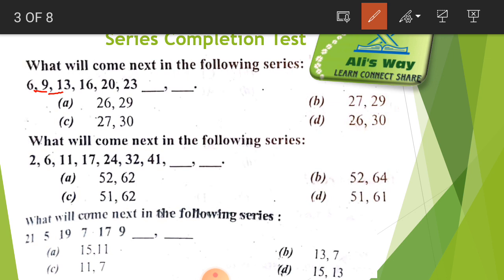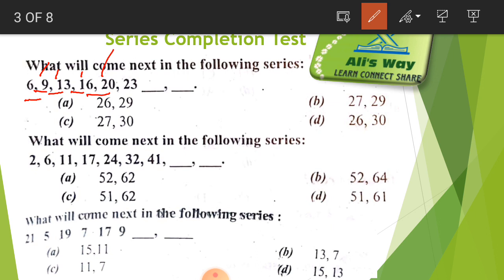Here the difference was only 3, and here it became 4, and here it became 3 again. The difference between 13 and 16 is 3. Again, when we see the difference between 16 and 20, we will realize that it is 4. So here we got the answer. How did we get the answer? First we add 3 to the number. For example, if we add 3 to 6, we get 9, and after that when we add 4 to 9, we get 13. So the series will continue like this.